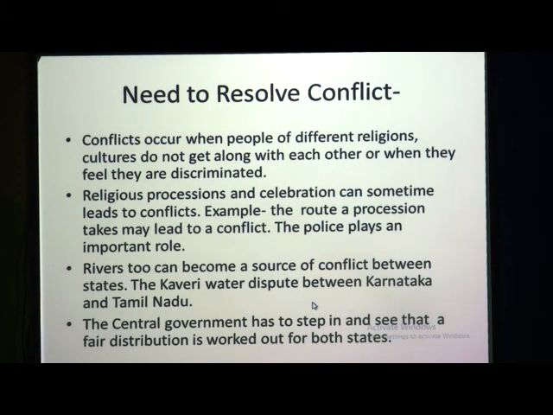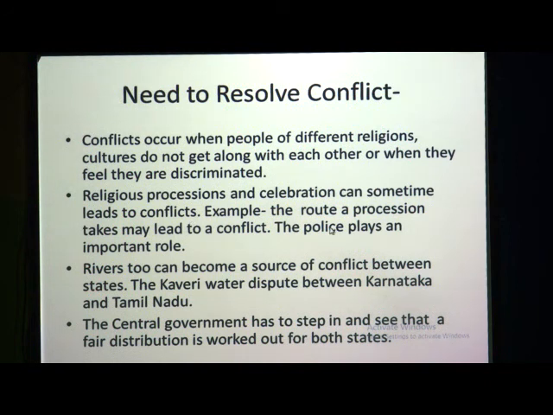Then again it comes how the government tries to resolve the conflict. So many times conflicts occur, and these conflicts arise because of the differences in the people's religions, cultures. They do not get along with each other, and sometimes they also feel discriminated by other people. So this time conflicts arise in the society. Again when religious processions or celebrations take place, it can sometimes lead to conflicts.